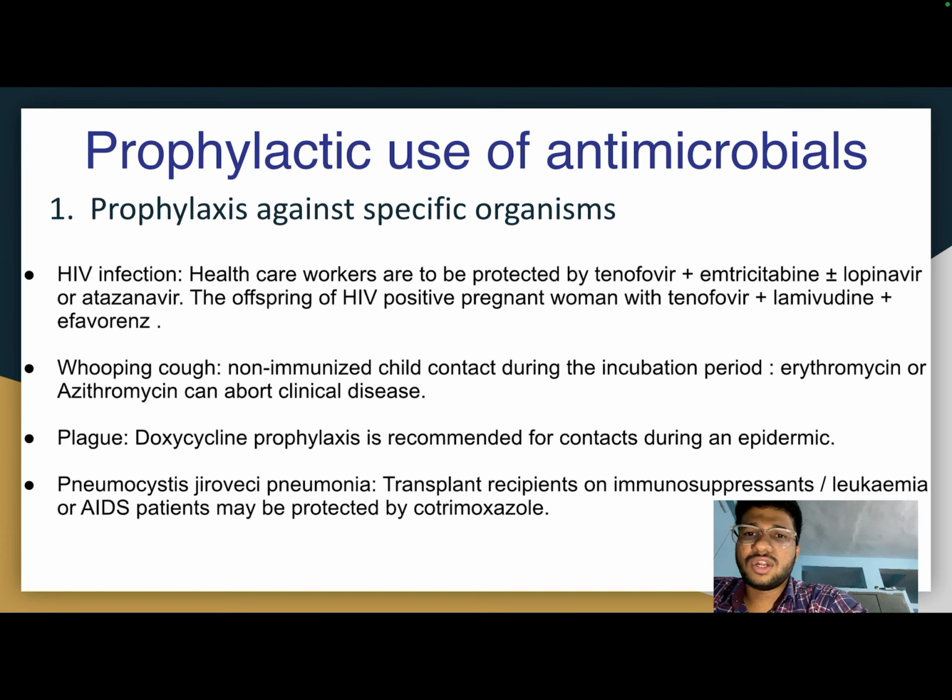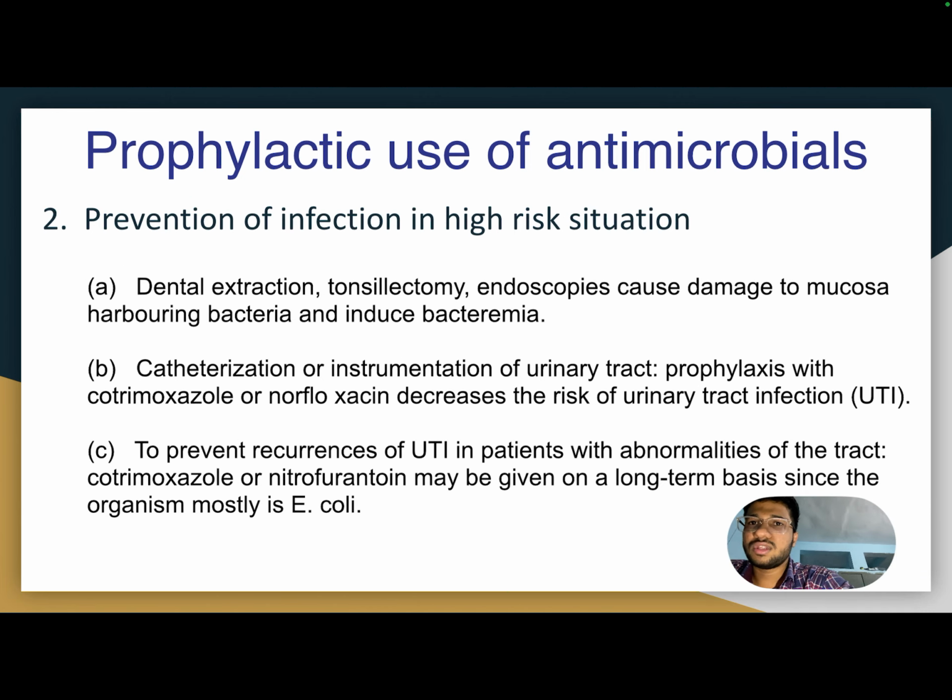Then the fourth one is Pneumocystis jirovecii pneumonia, in transplant recipients or the immunosuppressed. Leukemia or AIDS patients may be protected by cotrimoxazole. The second category is prevention of infection in high-risk situations. The first one is dental extraction, tonsillectomy, and endoscopies, which cause damage to mucosa harboring bacteria and induce bacteremia.